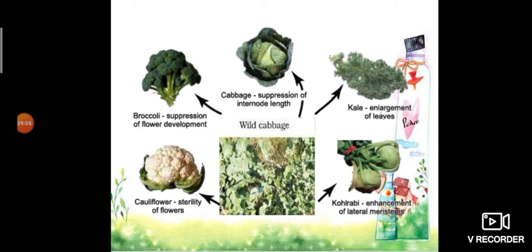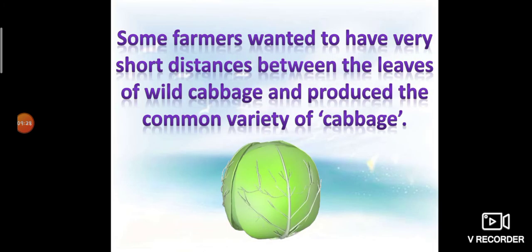So this is the wild cabbage. You can see the wild cabbage. From wild cabbage, we obtained so many different plant products: cauliflower, broccoli, cabbage, kale, kohlrabi. First one is cabbage. How is cabbage produced?